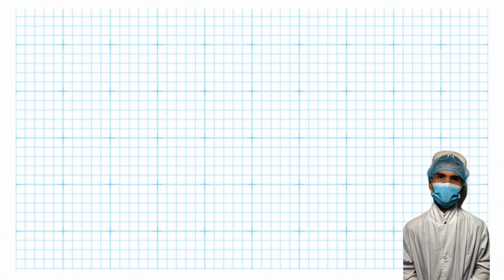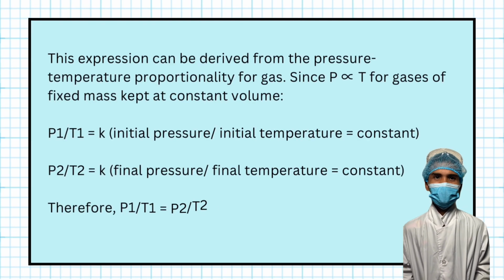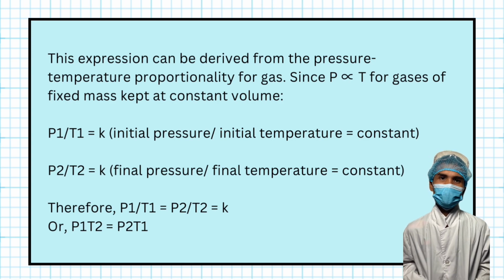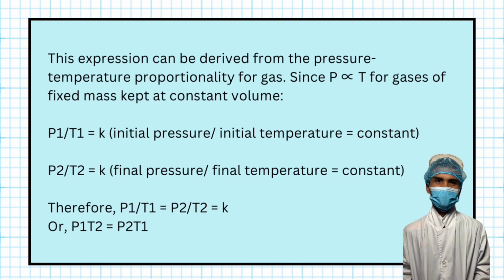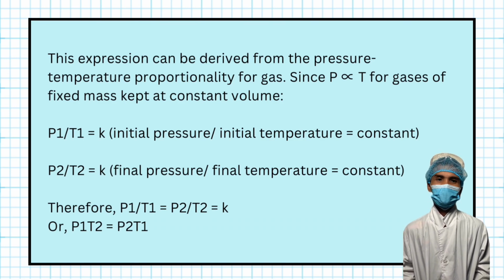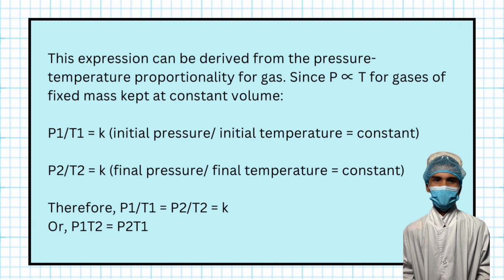This expression can be derived from the pressure-temperature proportionality for gases, since P is proportional to T for gases of fixed mass kept at constant volume. P1 over T1 equals a constant, or initial pressure over initial temperature equals a constant, and P2 over T2 equals a constant, final pressure over final temperature equals a constant. Therefore, P1 over T1 equals P2 over T2 equals K, or P1 times T2 equals P2 times T1.